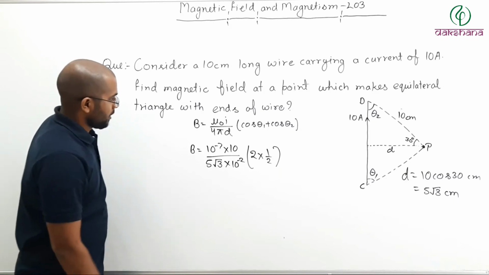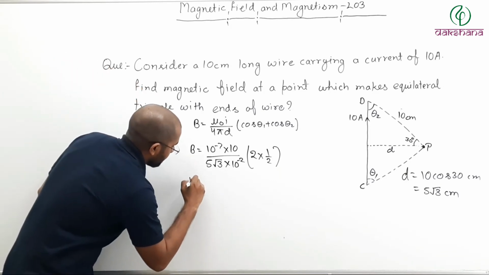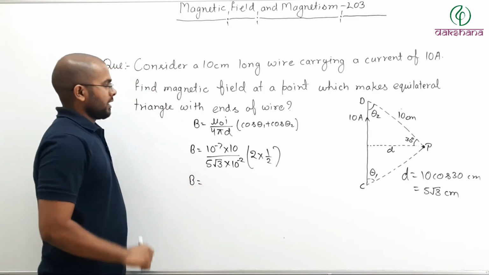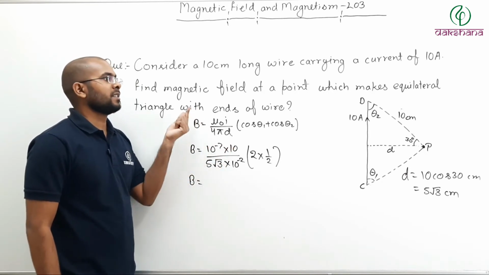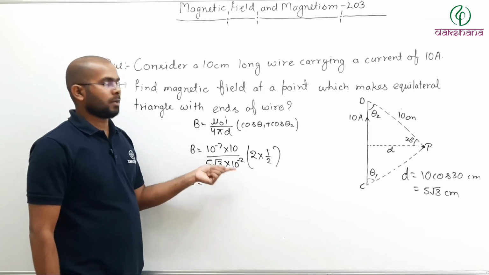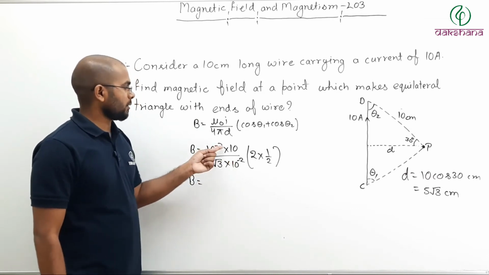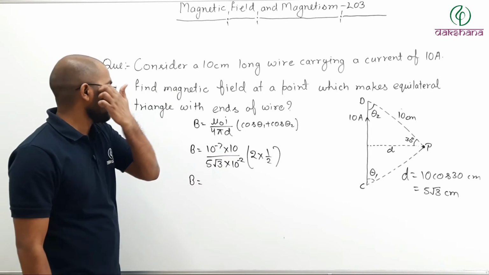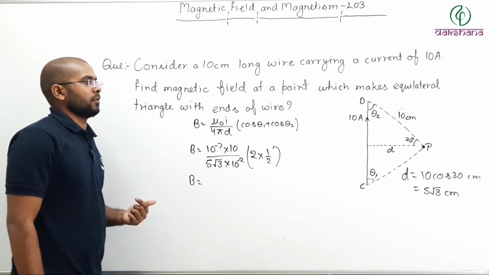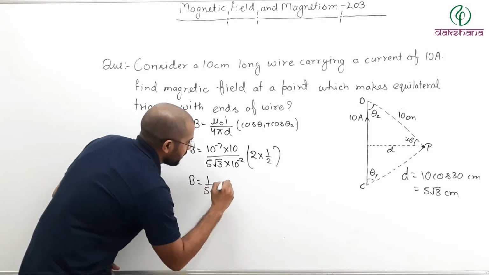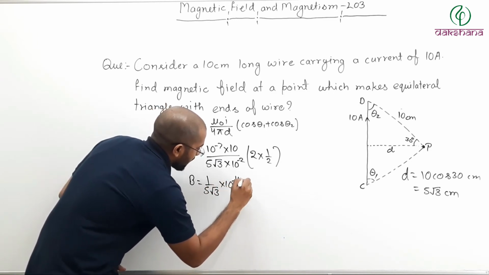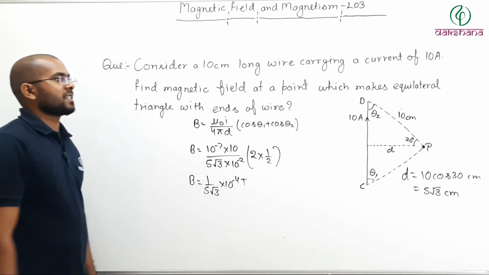No problem. So here B comes out to be 10 to the power minus 6 divided by 10 to the power minus 2, which is 10 to the power minus 4. So it will be 1 by 5 root 3 into 10 to the power minus 4 Tesla.